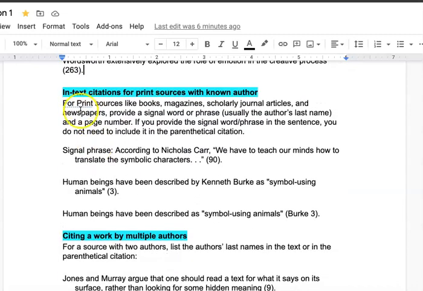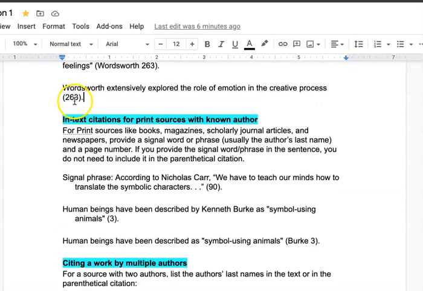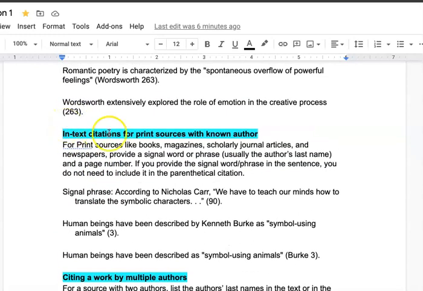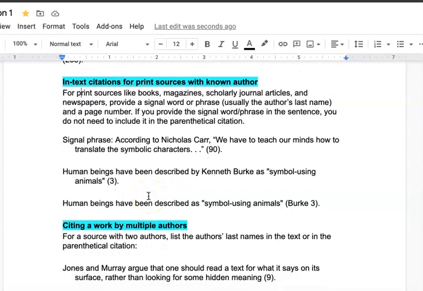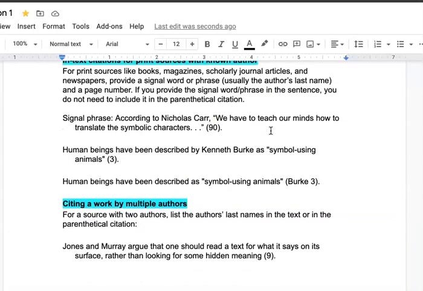Okay. So this one is another in-text citation. This one's specifically for print sources with a known author. For print sources like books, magazines, scholarly journals, newspapers, etc., you want to provide a signal phrase, usually the author's last name and page number. If you do provide a signal phrase in your sentence, you don't need to include the parenthetical citation. So I have an example right here.